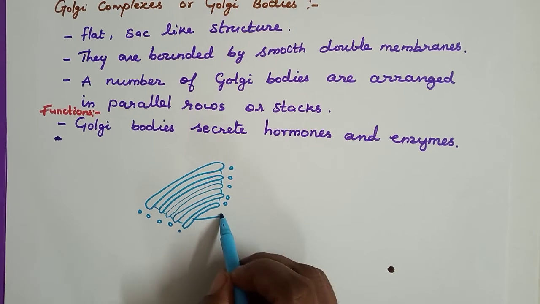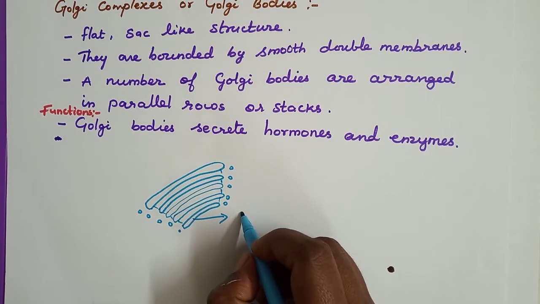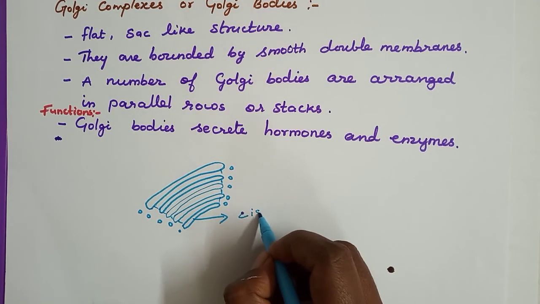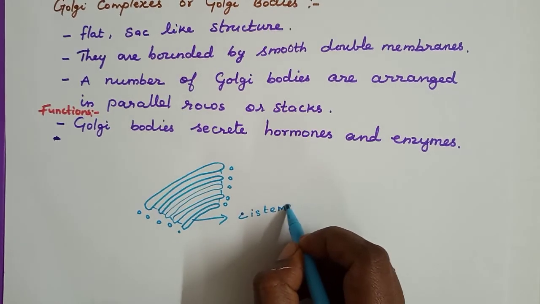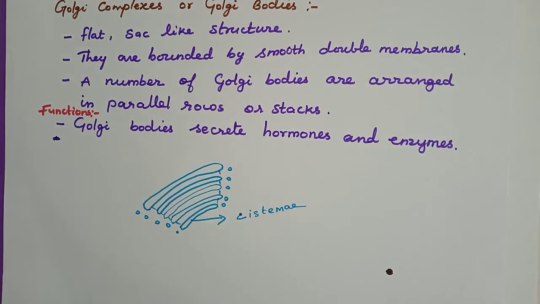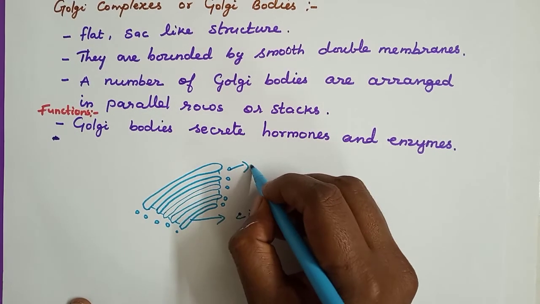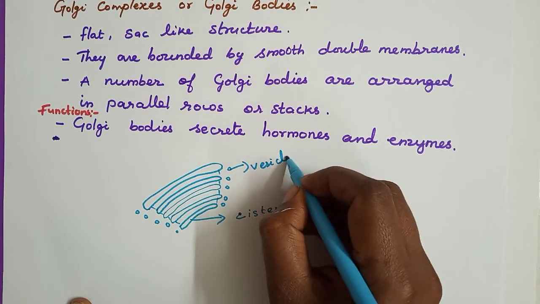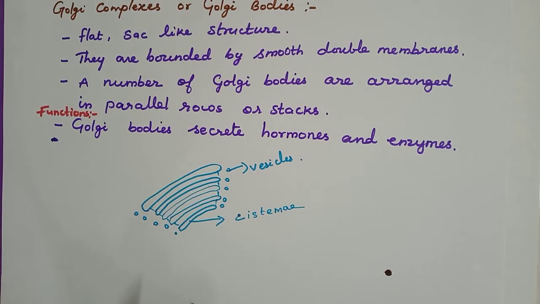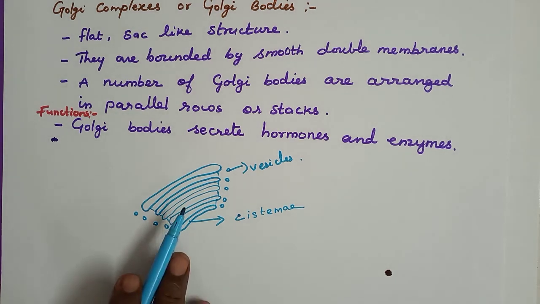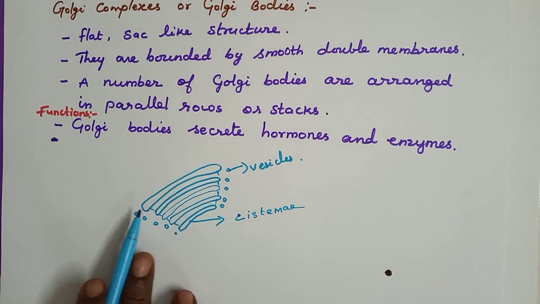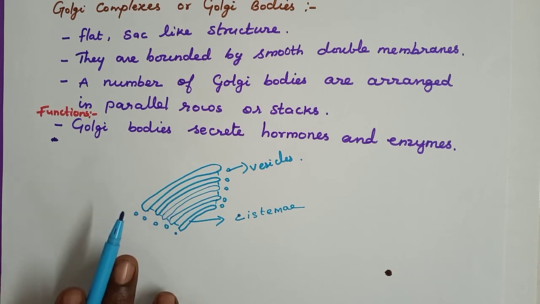This tubular structure is called a cisterna, and these are the vesicles. They are flat, sac-like, tubular structures bounded by smooth double membranes, not a single membrane, a double membrane.